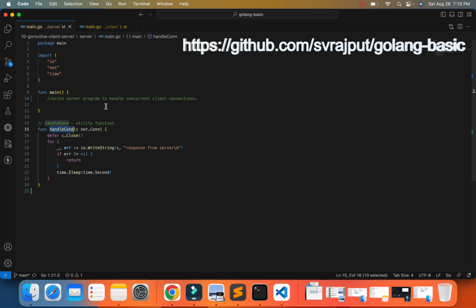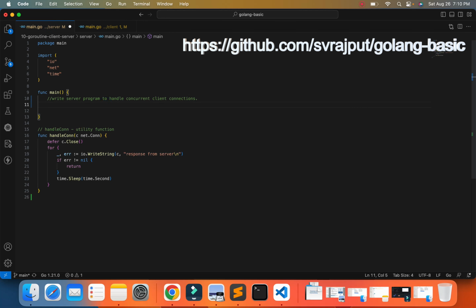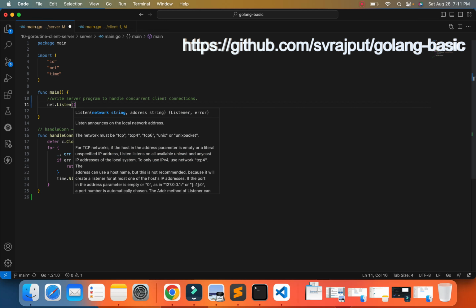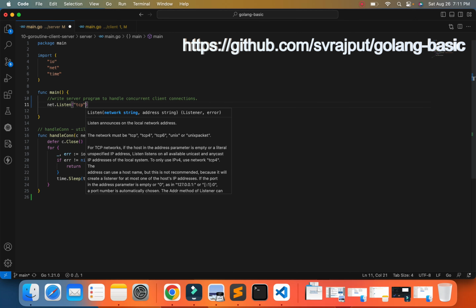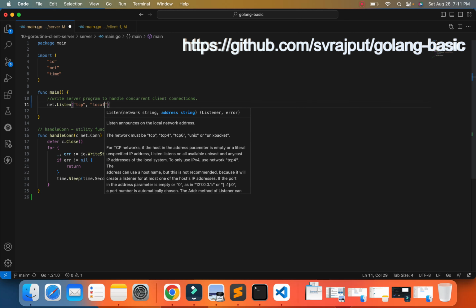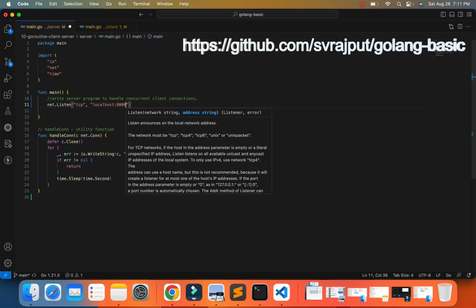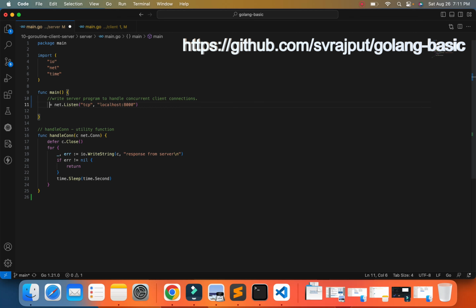So let's go ahead and write the code for the server. We will use the net package to listen for incoming requests. Incoming requests will be received on TCP, and the address will be localhost colon 8000 port. The value returned by net.Listen will be the listener handler.